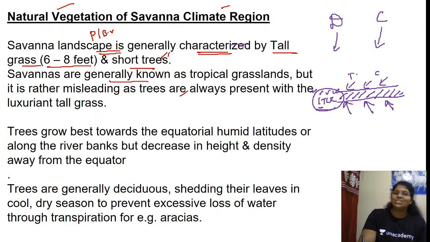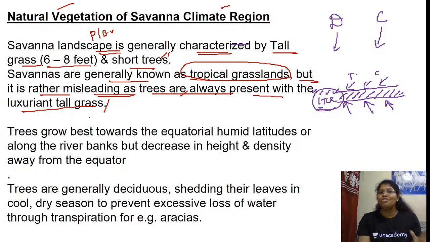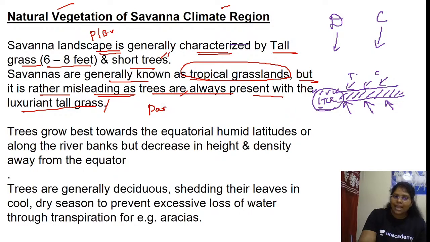Tall grass. And savannas are generally known as tropical grasslands, but it is rather misleading, as trees are always present with the luxuriant tall grass. No, it is not like that. Grasses are dominant. So only this term is used: parkland or bushveld.